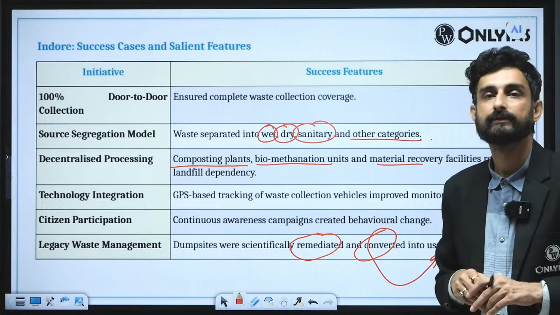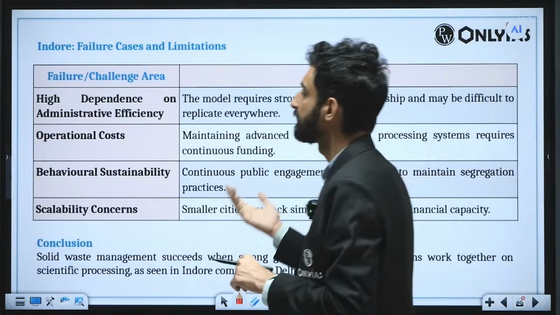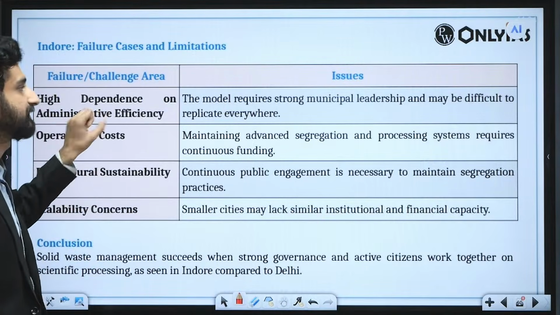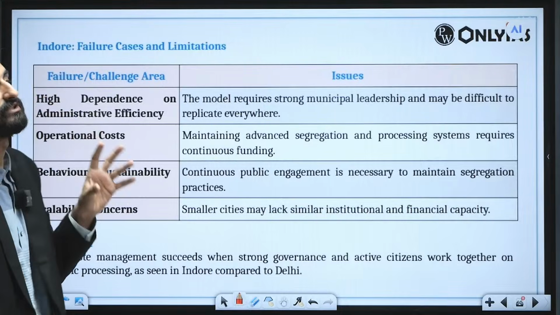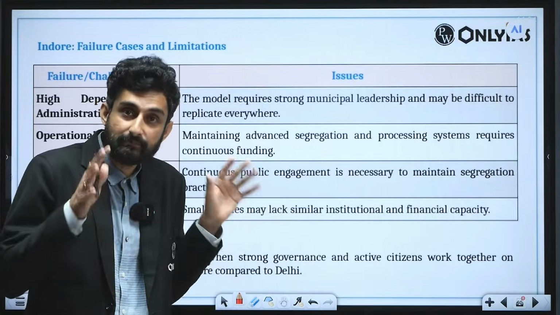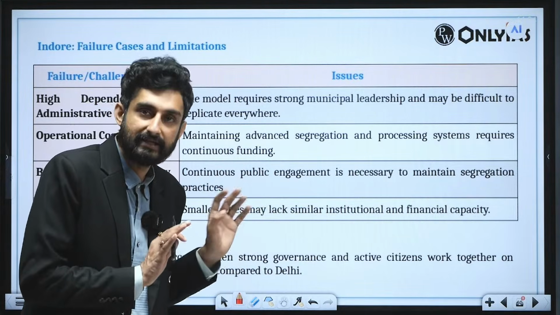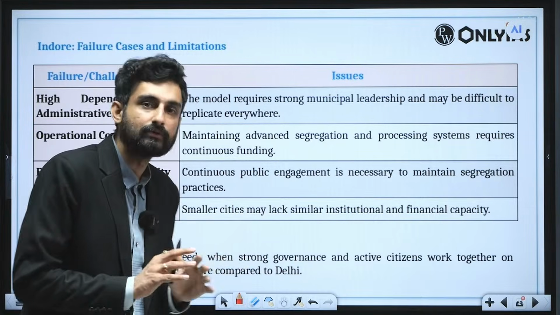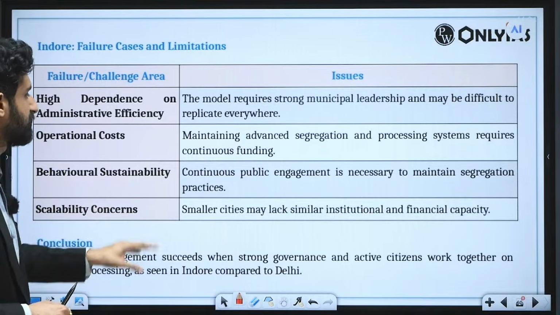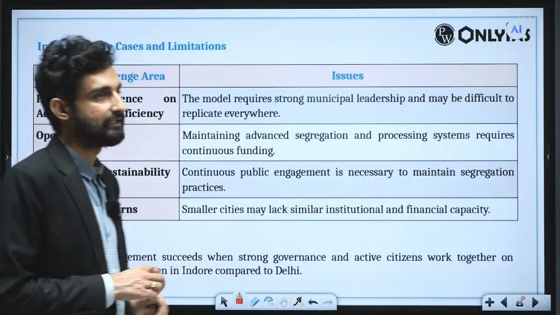That is most important. However, there were certain issues as well. We can write that operational costs are very high, with dependence on administrative efficiency. Sometimes the administration becomes weak in certain months of the year when there is no ranking pressure on them for the Swachh Bharat Abhiyan ranking, and therefore they become slightly lackadaisical, laxity is shown by them, and the efficiency comes down. Then scalability concerns: smaller cities may lack similar institutional and financial capacity.